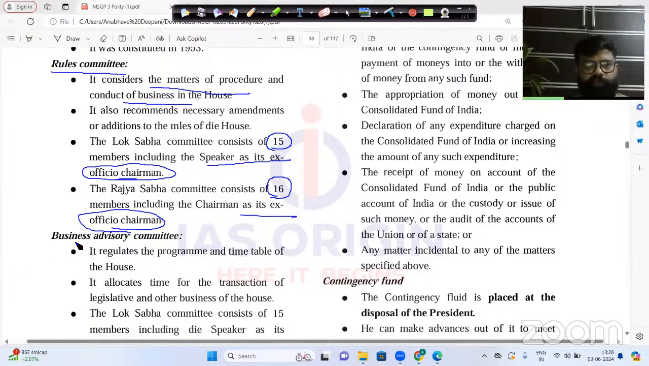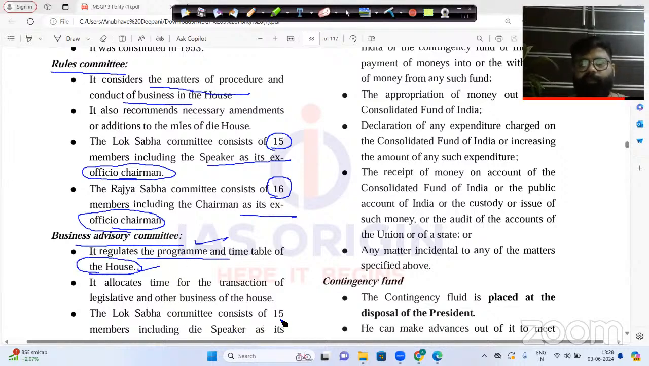Now, if you go to the business advisory committee, it regulates the program and timetable of the house. It tells you the program and timetable of the house, that on which day, at which time, on which date, what is going to happen. That means it gives an advance timetable to the members of parliament, so that you have to be prepared for the next day's proceedings.